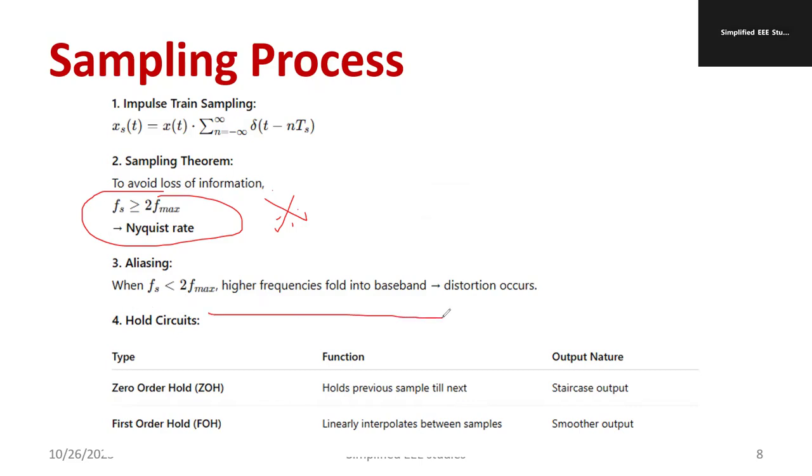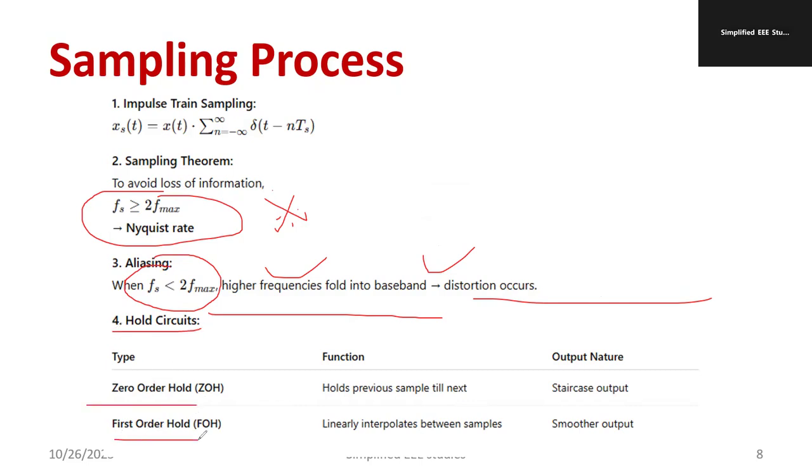For higher frequencies, they fold into the baseband, so distortion will occur. Whenever fs is less than 2 f max, higher frequencies fold into the baseband and it causes distortion. Then the hold circuit. What is a hold circuit?